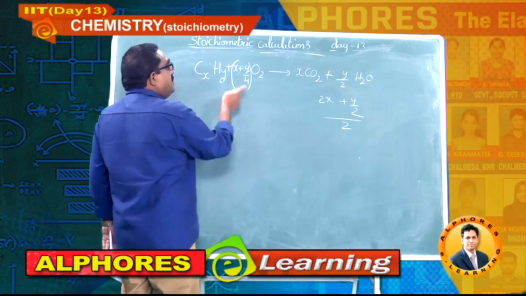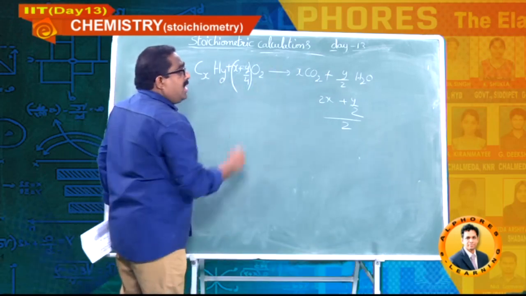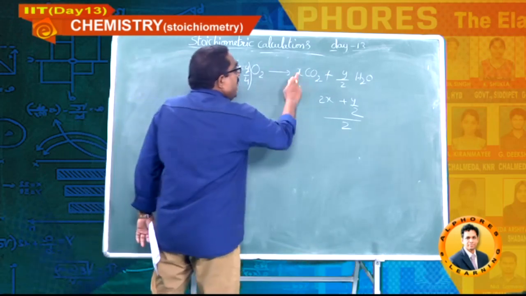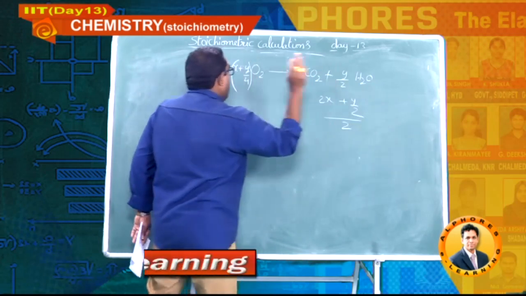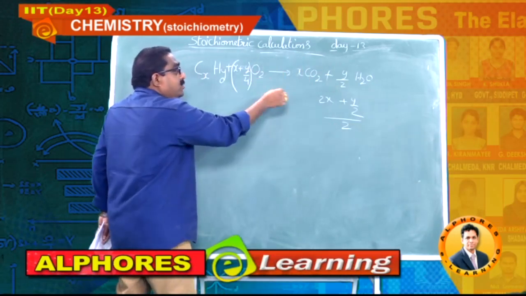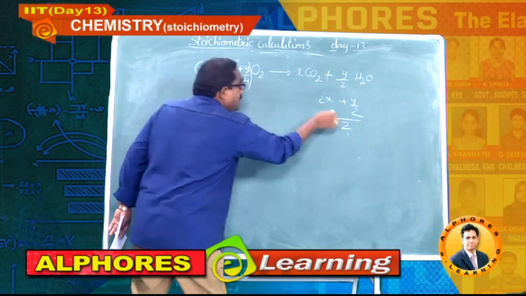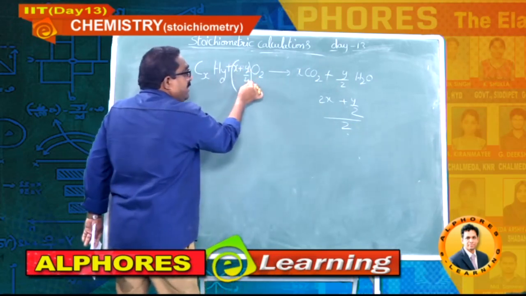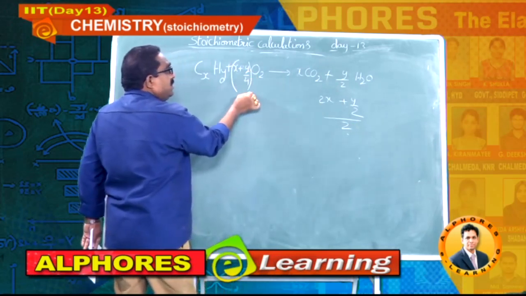X CO2, Y by 2 H2O. Count the oxygens on the right side: 2X plus Y by 2. But each O2 contains 2, that's why you should divide this with 2. So X plus Y by 2 into 1 by 2 gives X plus Y by 4. Now write down.